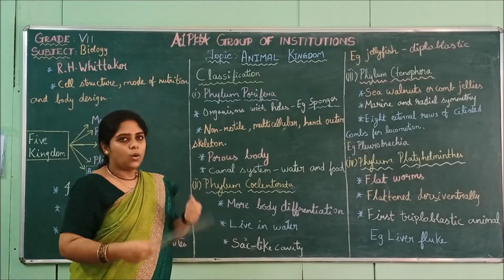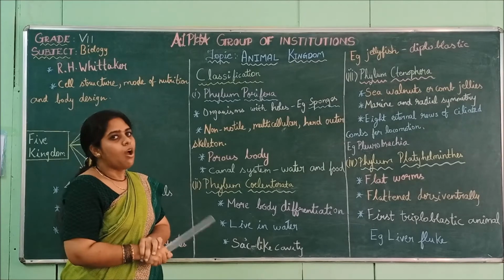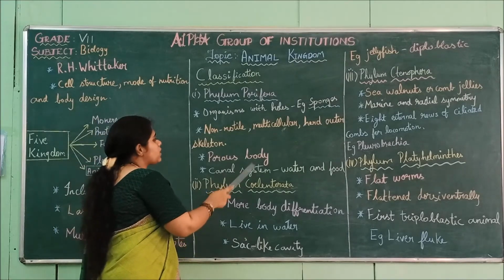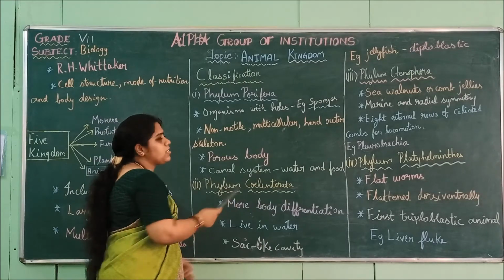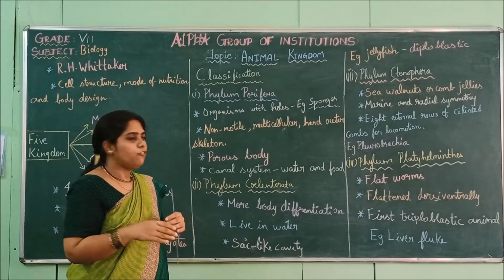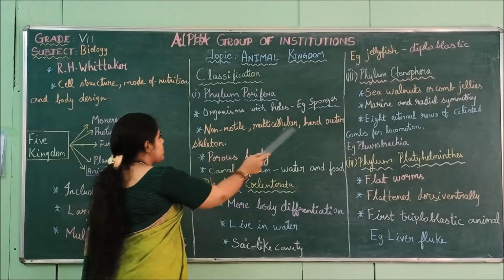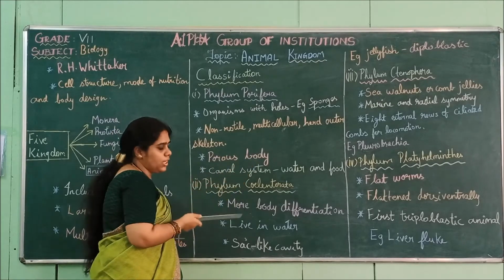The body is very strong, and porous, full of pores. A canal system is present for transporting water and food.